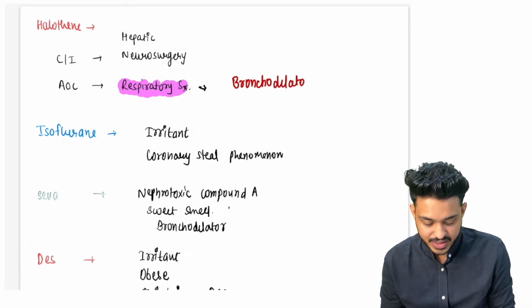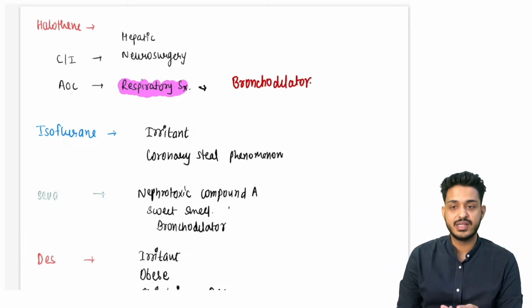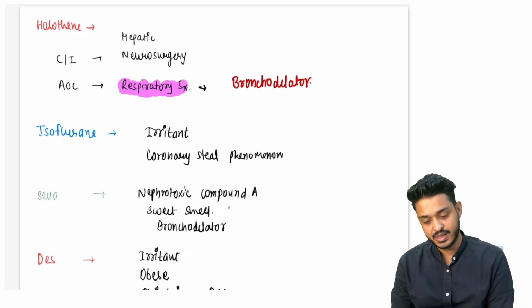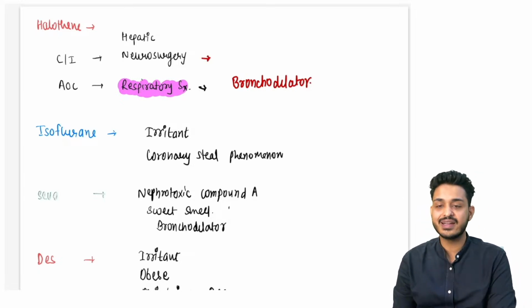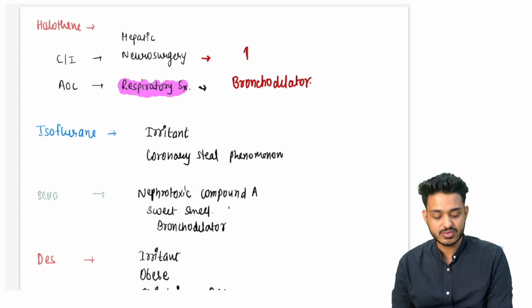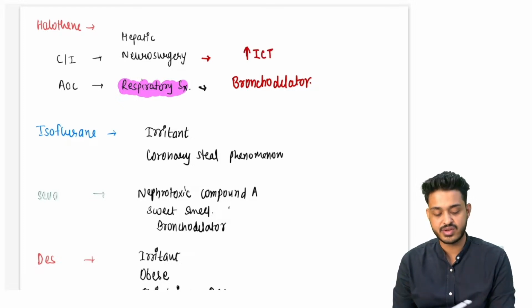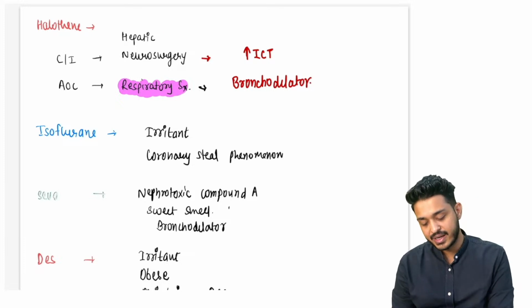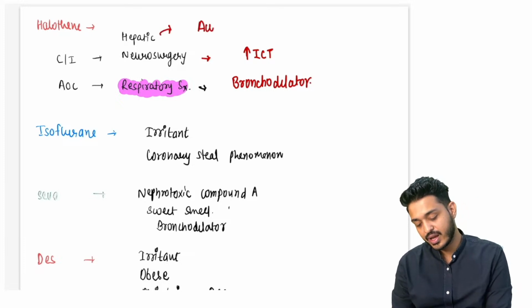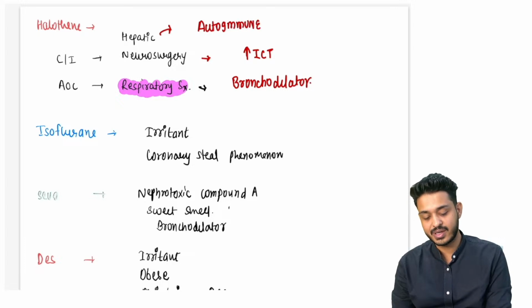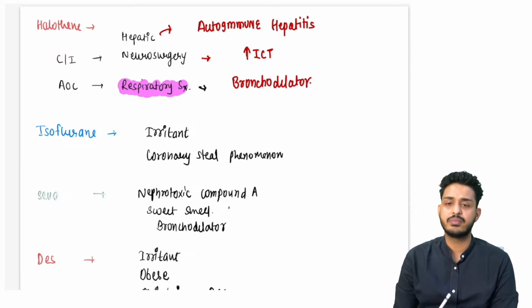So we are using it in the cases of surgeries which are for the respiratory system, right? Second, it is contraindicated in neurosurgeries because it can cause what, increase in intracranial tension. तो इसको नहीं देना है. और hepatic, ये autoimmune hepatitis कराता है. Halothane is responsible for autoimmune hepatitis. These are by far the questions that are coming again and again. इन्हीं को repeat करके पूछता है.